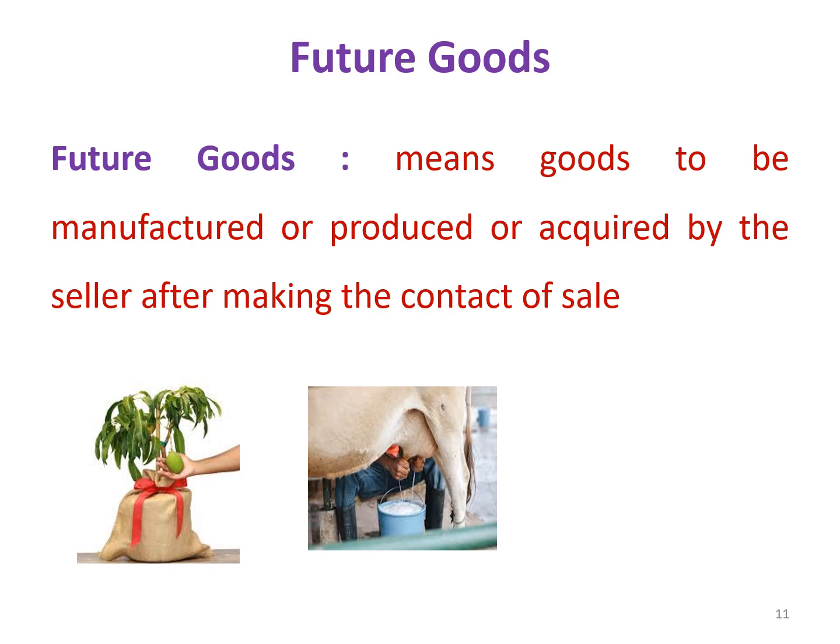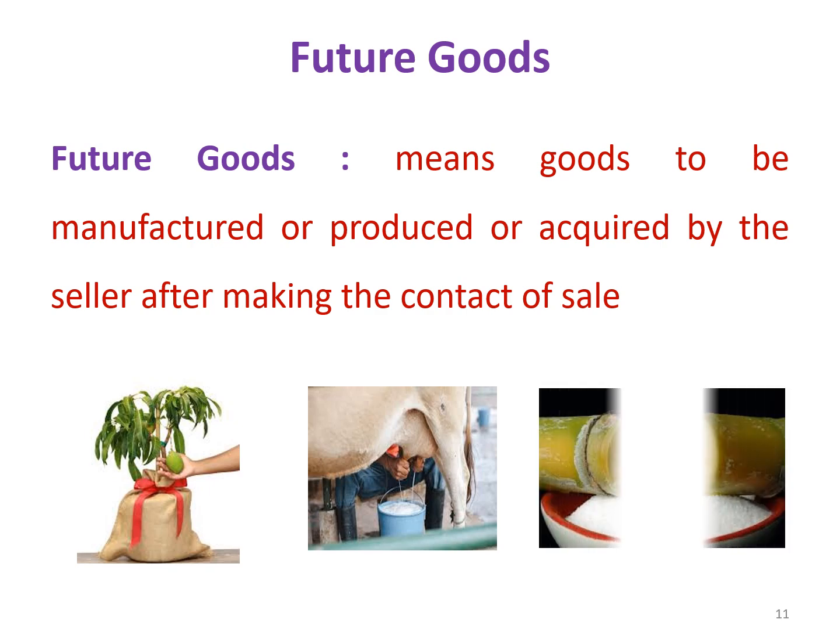And another example, if a person wants to sell milk that the cow would yield in the future or in the coming year, this is a contract for the sale of goods in future. Or if a person wants to get sugar out of the sugar cane produced in the land in future. So any contract made out of goods which will be produced in the future period will be known as future goods.